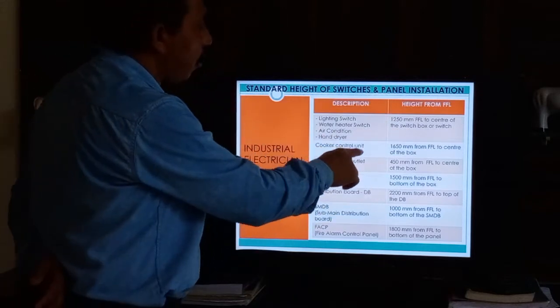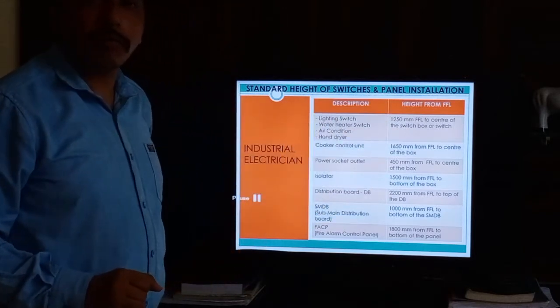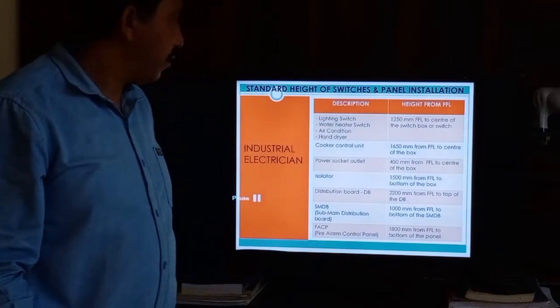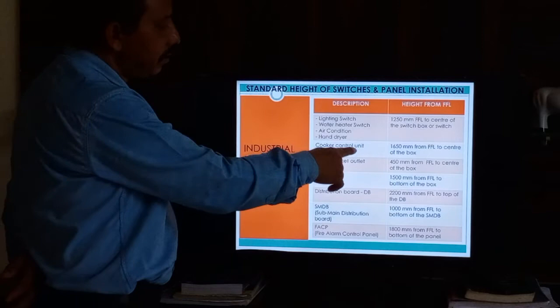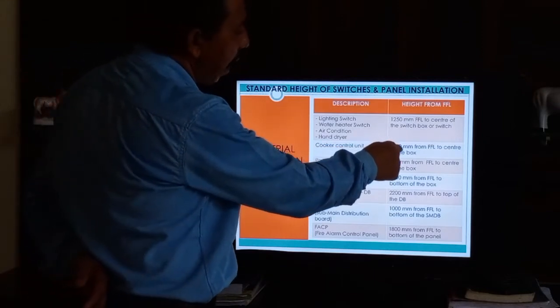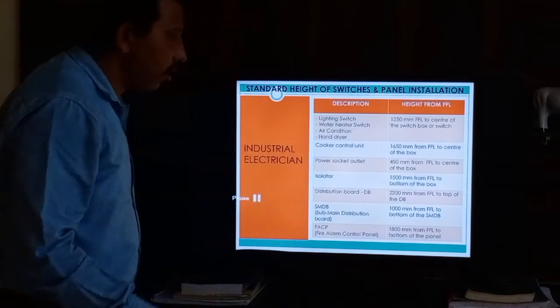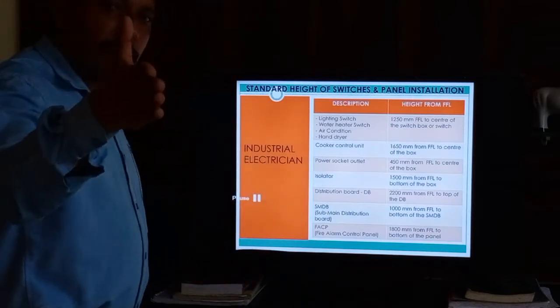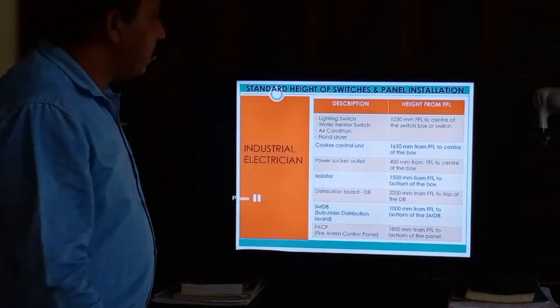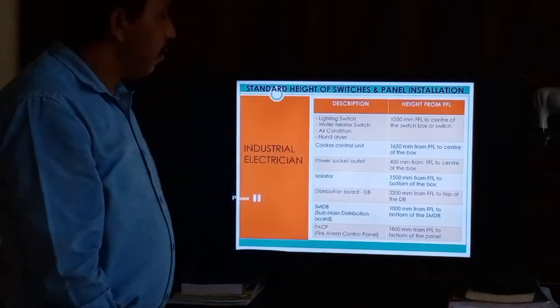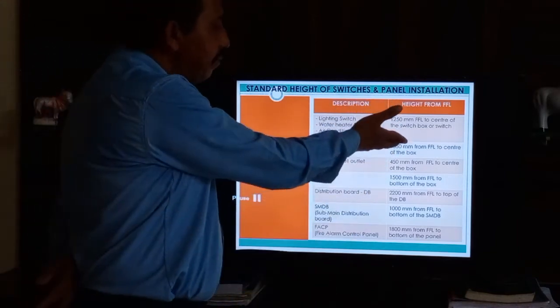And cooker control unit. The cooker control unit always comes inside the kitchen. This height is 1650 mm from FFL to the center of the box. So this is also in the center, the middle part of the box. This means 165 centimeter, 1 meter 65 centimeter.